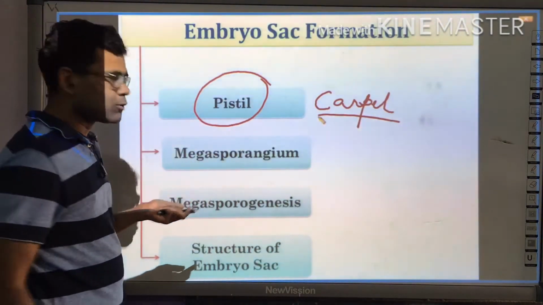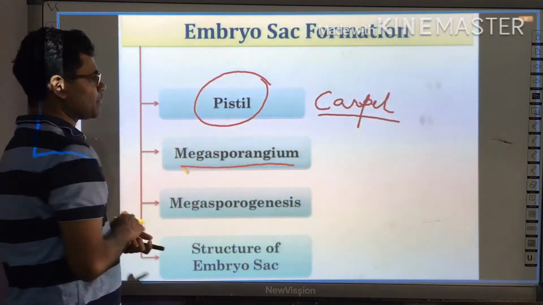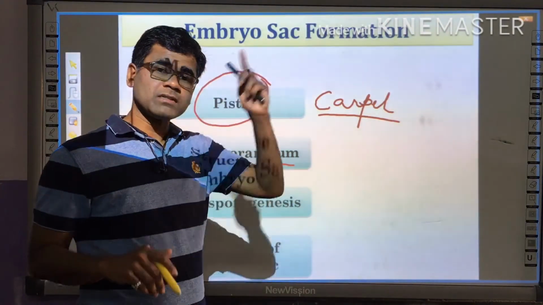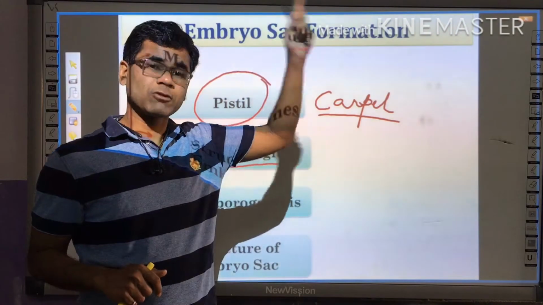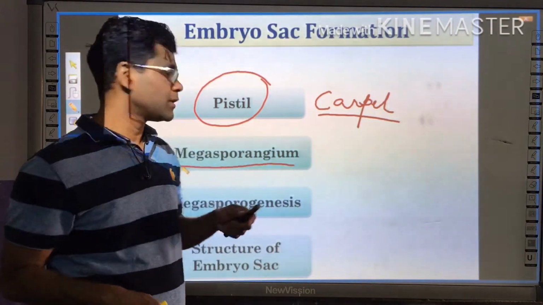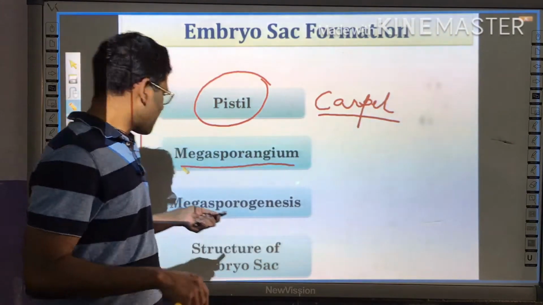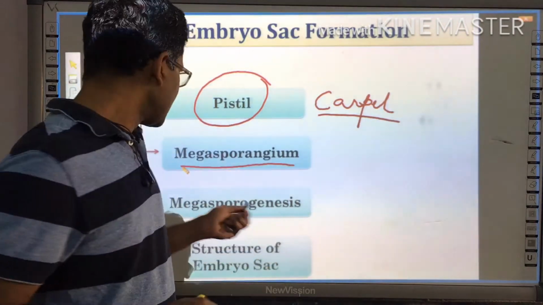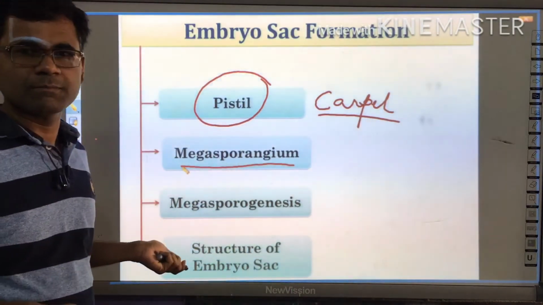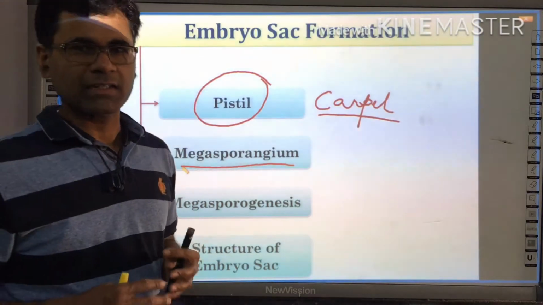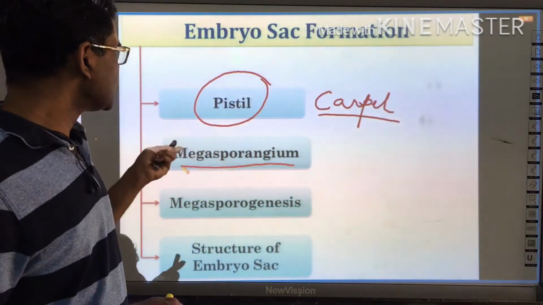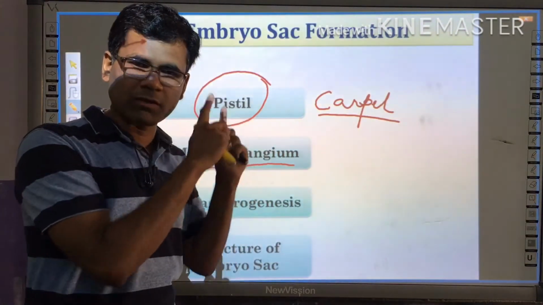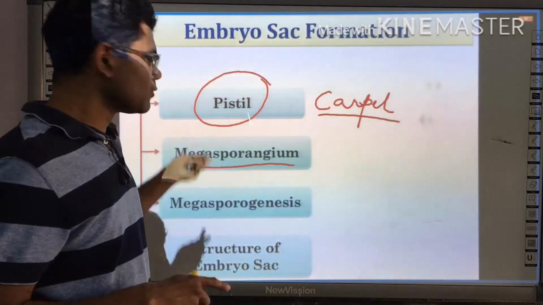After that we will study the structure of megasporangium, which means ovule. The third one is megasporogenesis, how the process takes place. And the fourth one is the structure of embryo sac, the complete structure of the embryo sac. These are the four important topics in embryo sac formation, exactly the same as in microsporogenesis. Now we will continue with this topic.